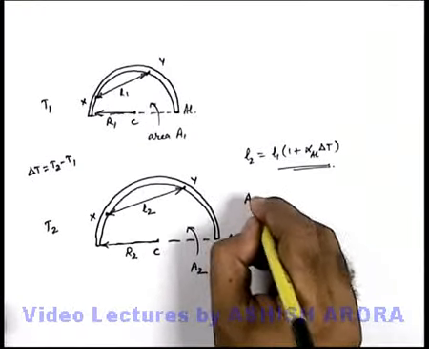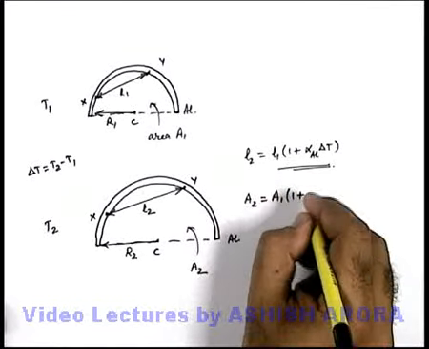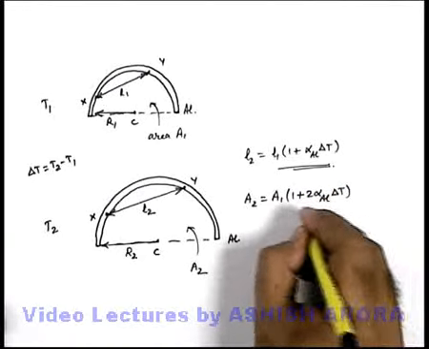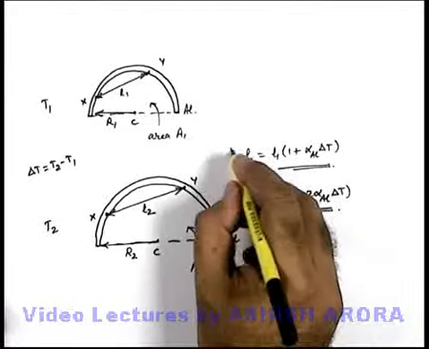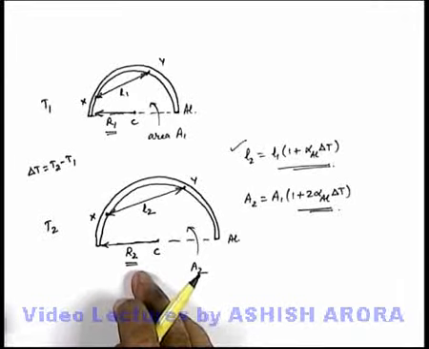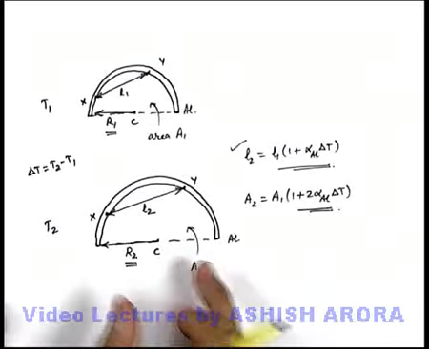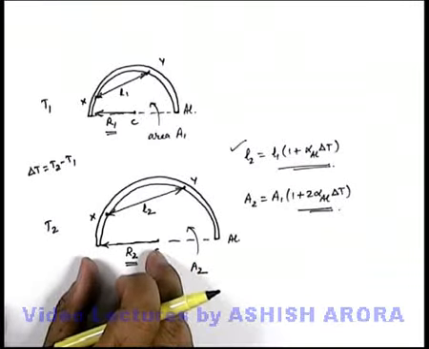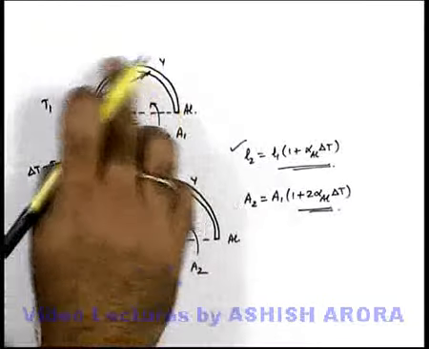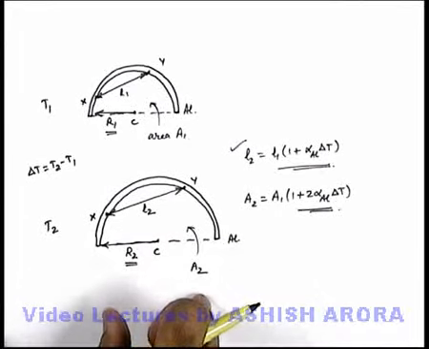We can write A2 is equal to A1 multiplied by 1 plus beta delta T, or 2 alpha of aluminium delta T. This linear expansion result is also valid for the radius, because the center of ring is fixed and the ring is expanding. Even if it is not fixed, we can apply this result on radius, because the material of this half ring is aluminium and it is expanding uniformly in all directions.